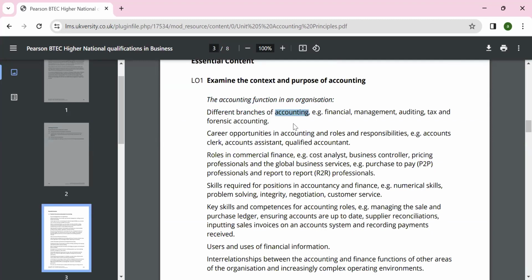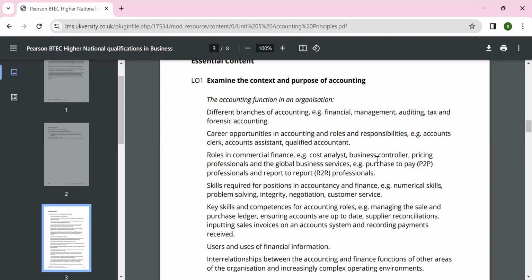Accounting means recording systematic transactions in the books of account. Financial management means managing the financial resources. Audit means checking the accuracy, along with taxation, and forensic accounting, looking for fraud in accounts.